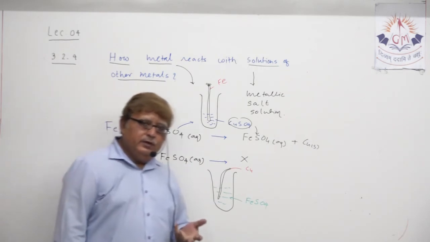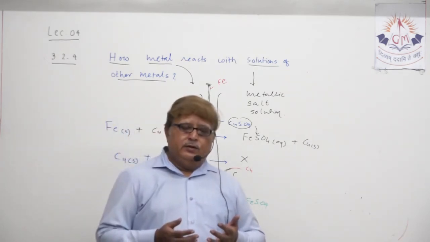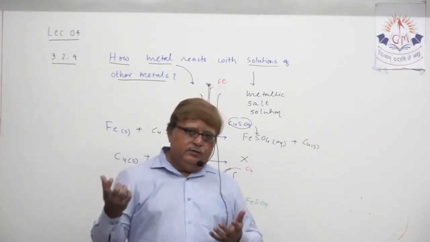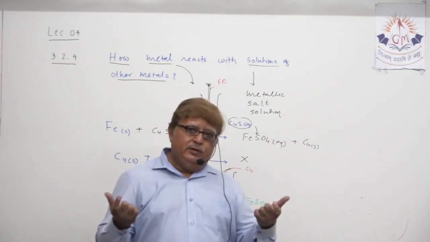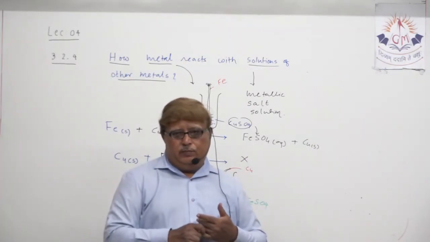This way you can experiment with different metals. You can take one metal, metal A, and a solution of metal B, then see whether the chemical reaction takes place or not.